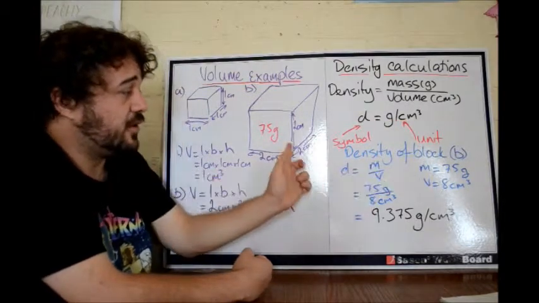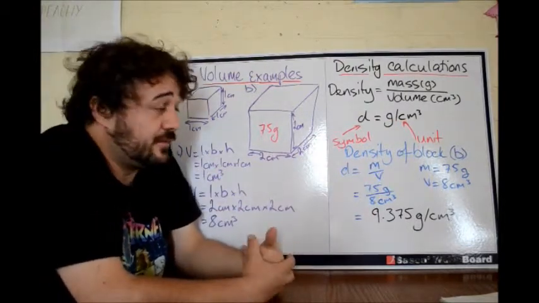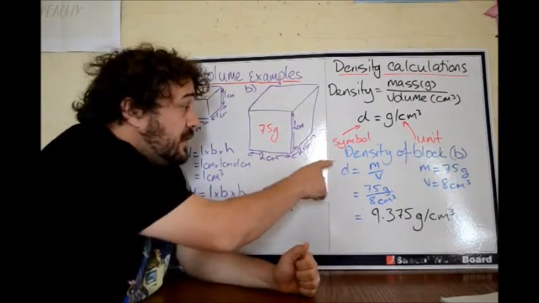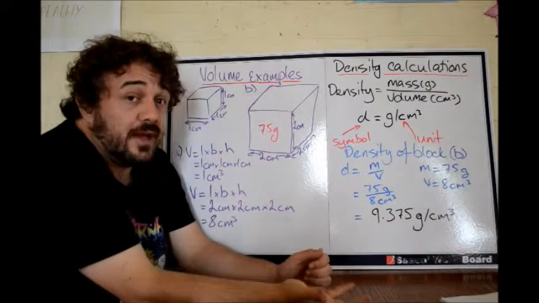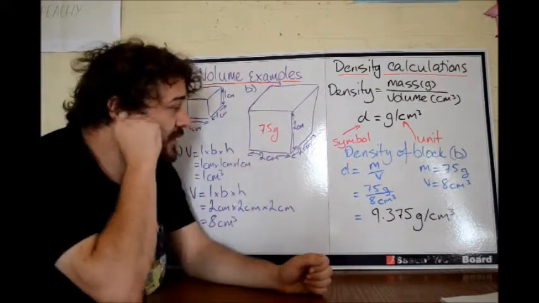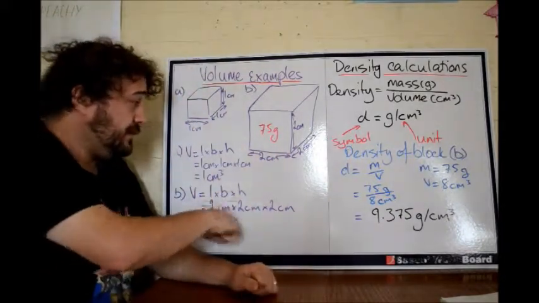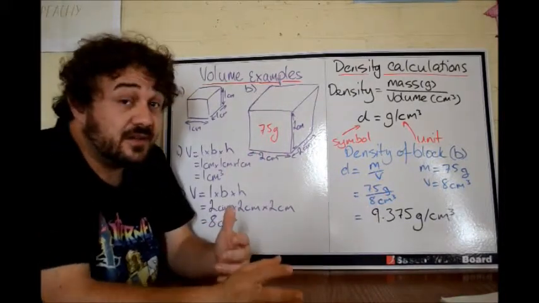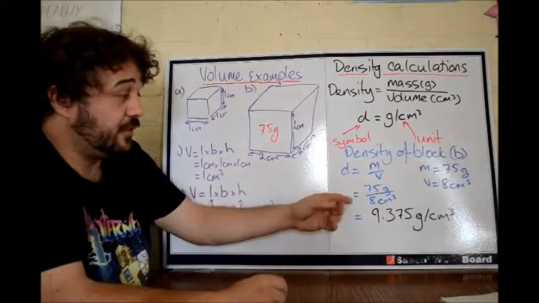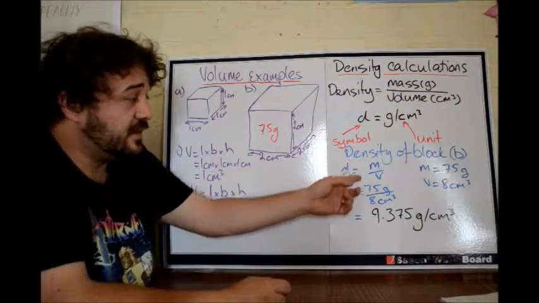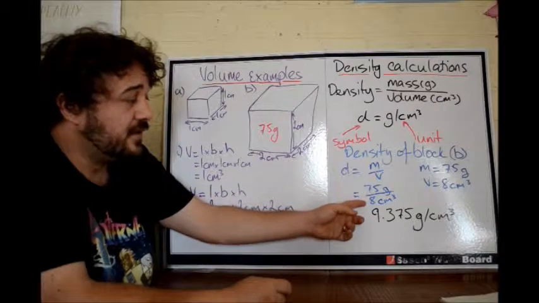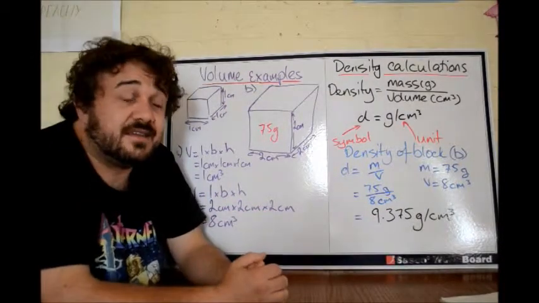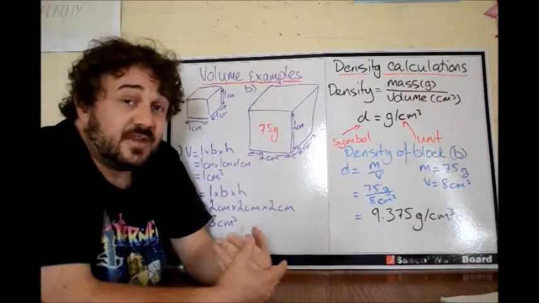So the density of block B. This is just a quick example, and then we'll do some of these in class. Alright. The mass is 75 grams. We've weighed that. We've measured it, 75 grams. The volume, which we've done over here, 2 by 2 by 2, is 8 centimeters cubed. This is really straightforward if you remember this formula. So density is 75 grams divided by 8 centimeters cubed, which gives us 9.375 grams per centimeter cubed.